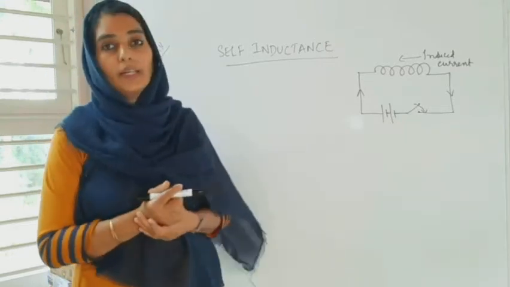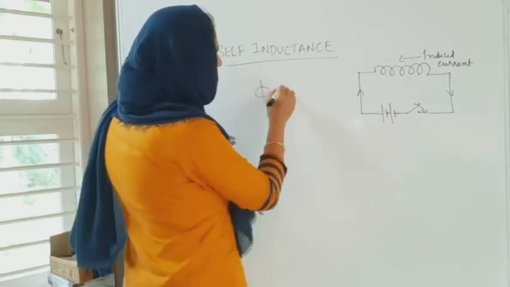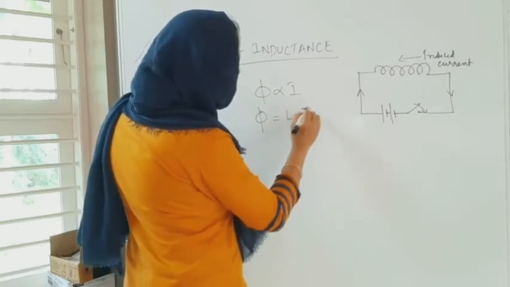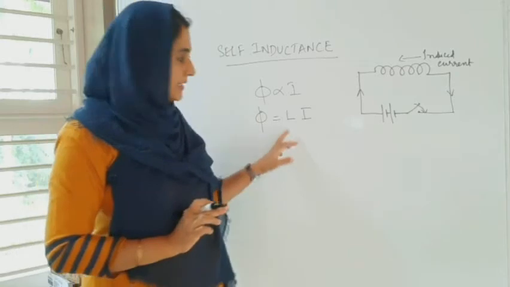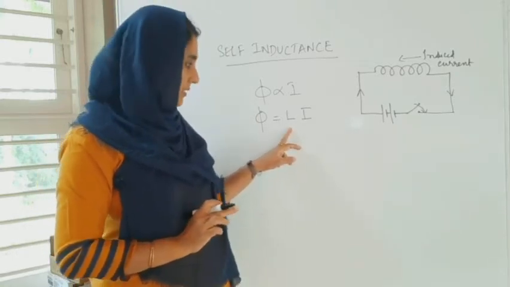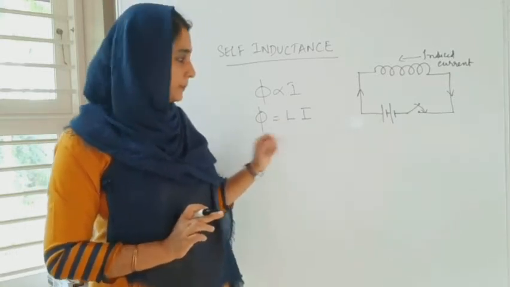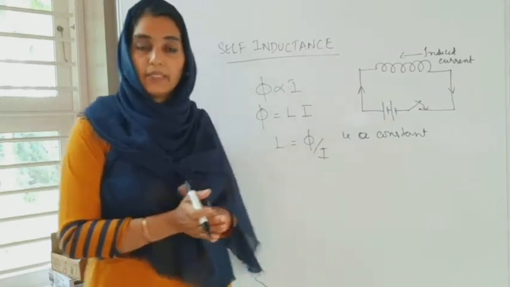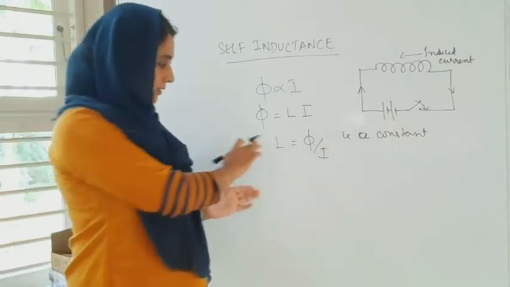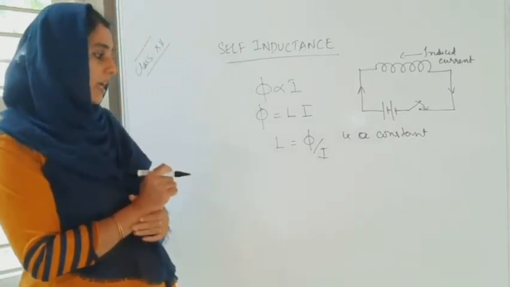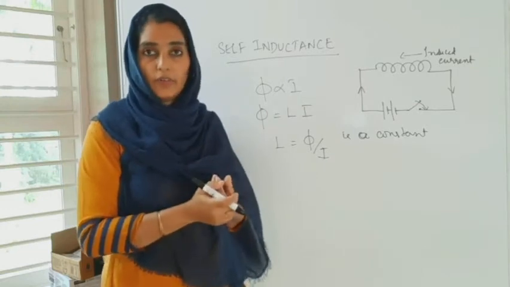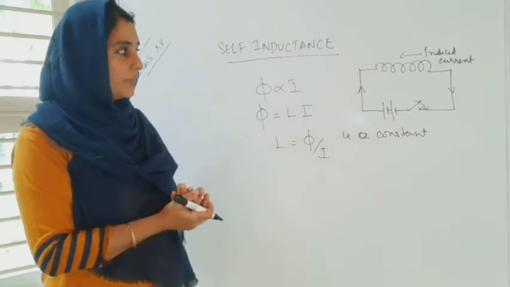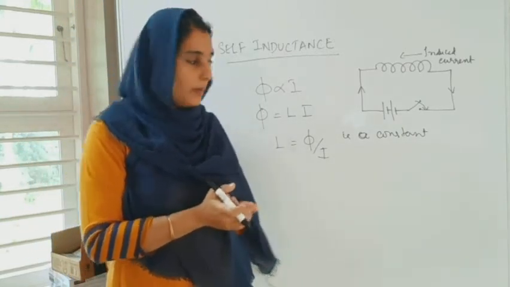So we can write phi proportional to I, and to remove the proportionality sign we have to introduce a constant, which is known as self-inductance, denoted by the letter L. So L is equal to phi by I is the mathematical expression for self-inductance of a coil, and it is a constant for a particular coil. It depends upon its geometrical dimensions and of course the permeability of the medium.